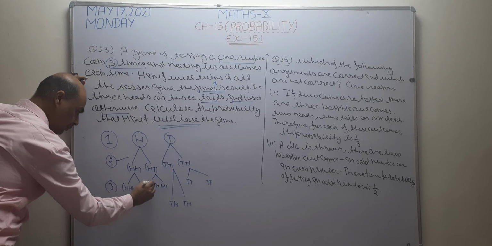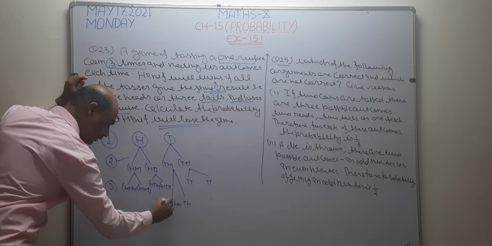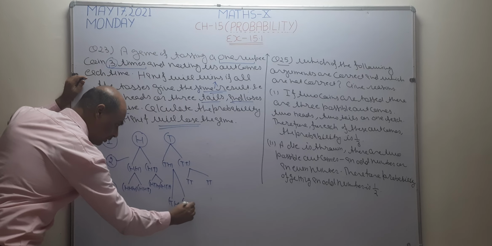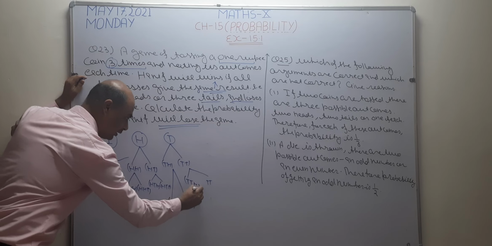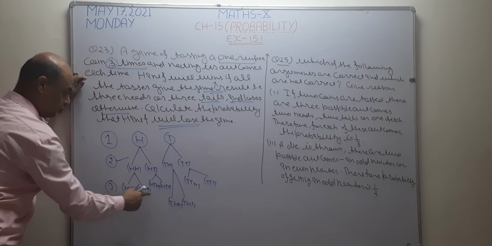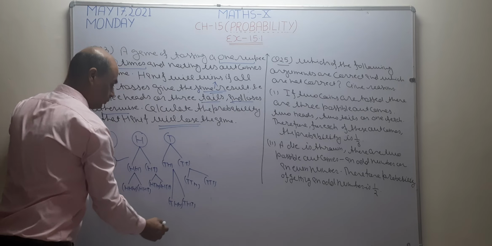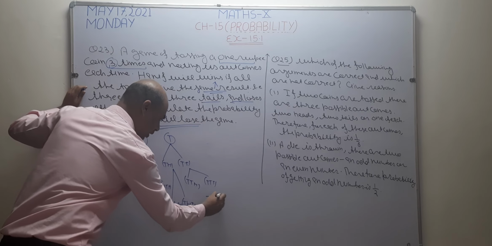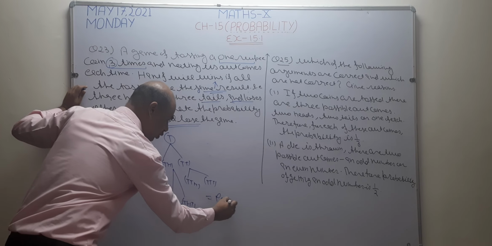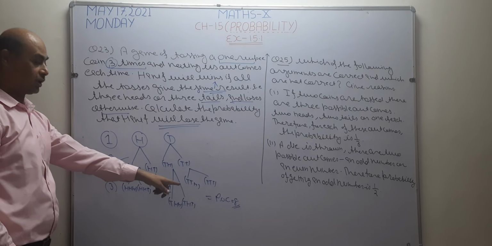Again head, tail, again head and tail. Again I write here head and tail. Now these are the 2 plus 2 is 4, 4 plus 2 is 6, 6 plus 2 is 8 possible outcomes. It means when we toss a coin 3 times, there are 8 possible outcomes.